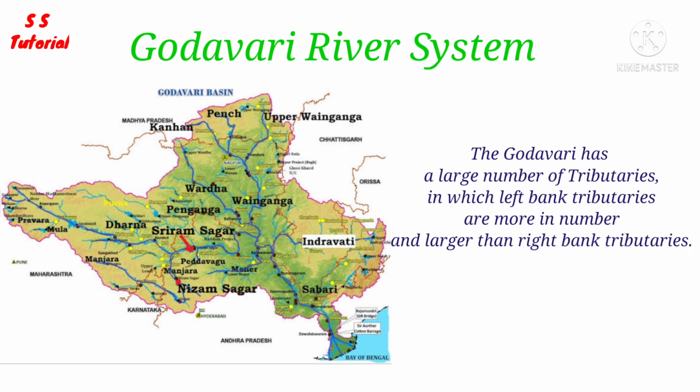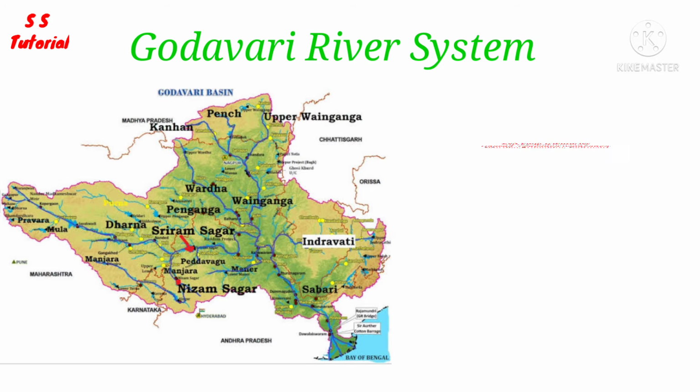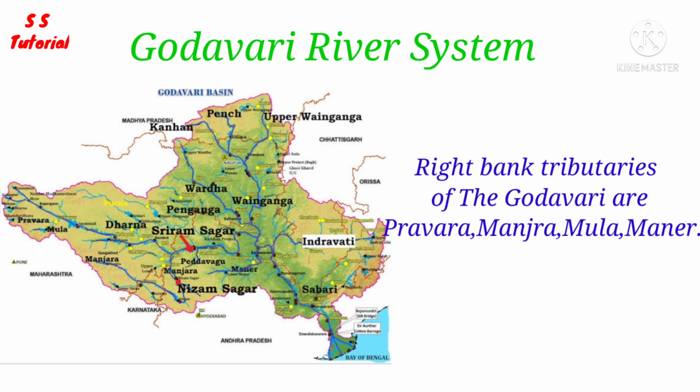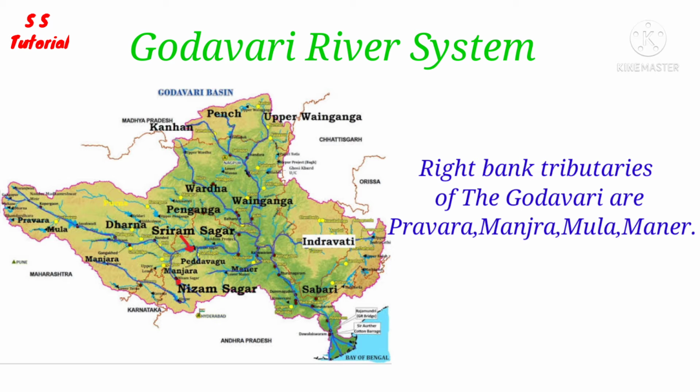The Godavari has a large number of tributaries on both sides of the river bank, though the left bank tributaries are more in number and also longer than the right bank tributaries. Important left bank tributaries of the Godavari are Dharna, Penganga, Wainganga, Wardha, Pranhita, Pench, Kanhan, Indravati and so on. And the right bank tributaries of the Godavari are Pravara, Manjara, Mula, Maner and so on.